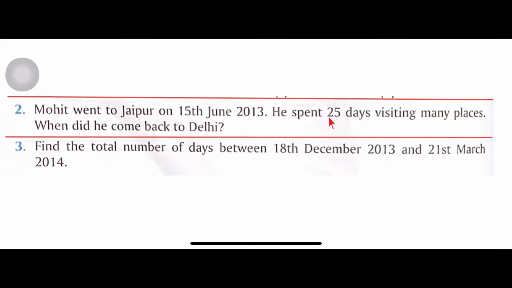He spent 25 days visiting many places. When did he come back to Delhi? So, students, here we have to find on which date he came back. He went on 15 June, so we have to add 25 days to 15 June because he spent a total of 25 days there.